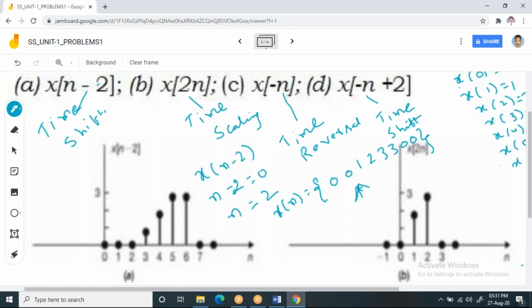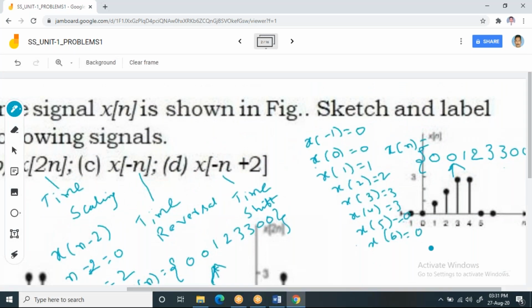Now x of n minus 2 means you substitute each and every value of n. Here the value of n starts at minus 1. If you substitute n equal to minus 1, then it becomes minus 1 minus 2, and you will get x of minus 3. But you don't have x of minus 3, right? And you are shifting this waveform towards right. When you shift the waveform towards right, now observe this waveform, which we discussed just now.